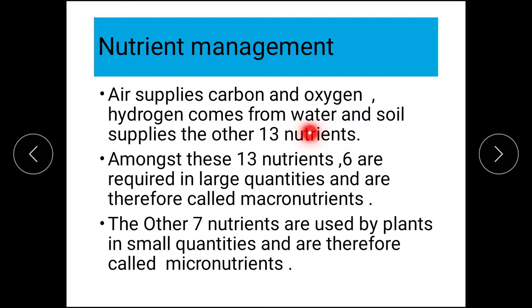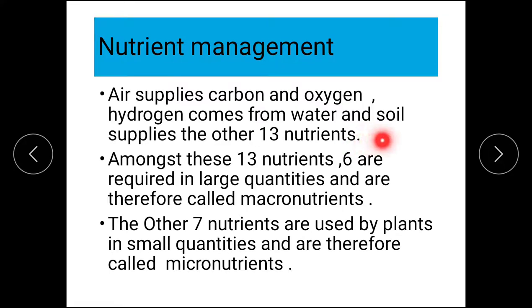So O is also there, but this oxygen is not given by water. It is given by air. So totally 1, 2 and 3 out of 16, only 3 nutrients, come from air and water. 16 minus 3 is 13. So soil supplies the other 13 nutrients.